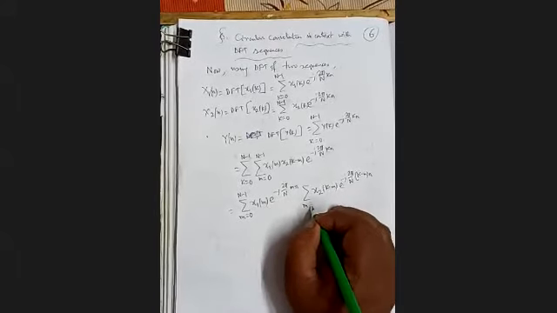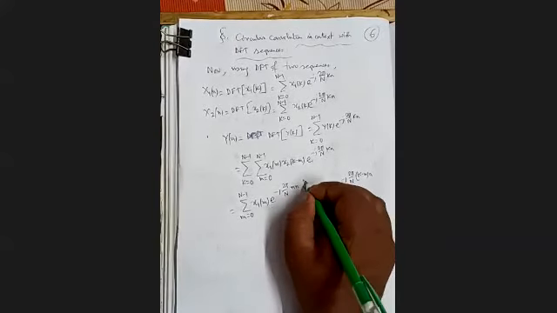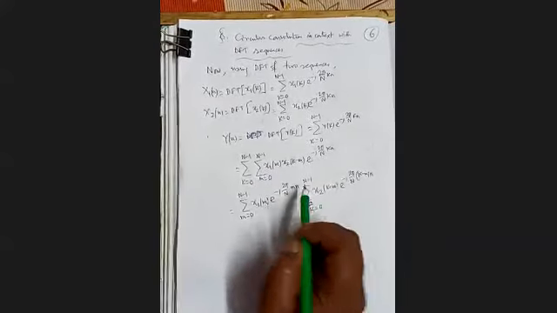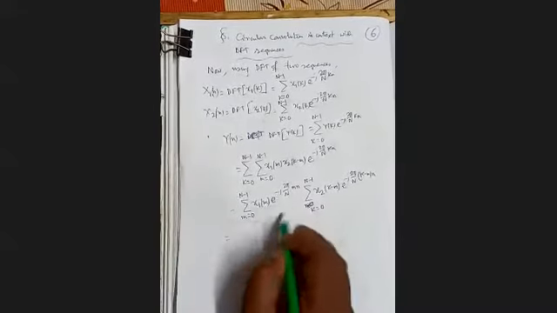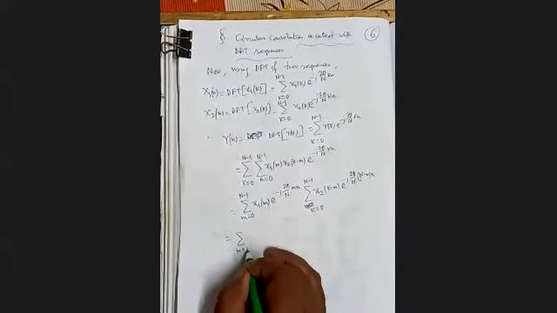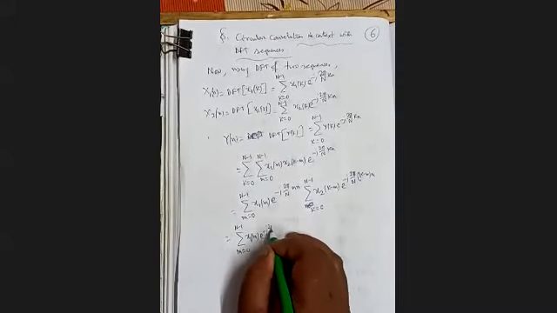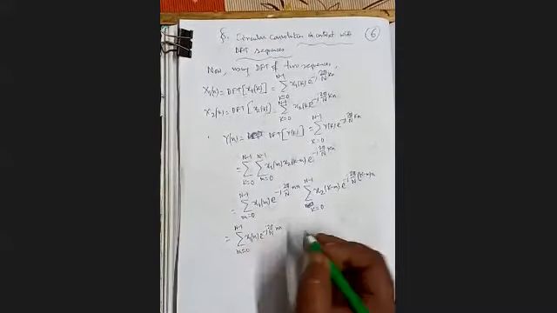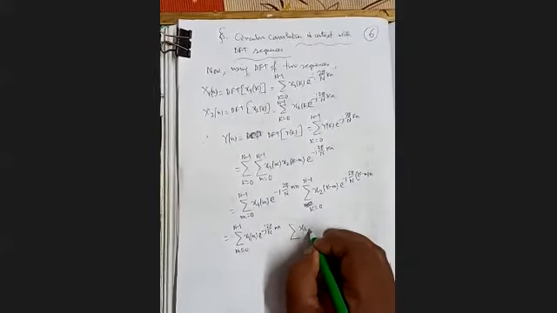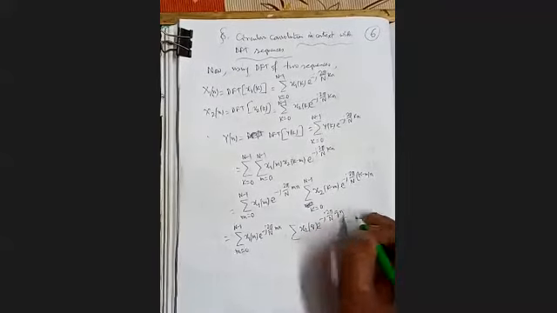And m is varying and k is varying from 0 to N minus 1. This particular term is coming here. Now this term we keep intact, the first term x1(m) e to the power minus j 2 pi by capital N mn. Next, here we put k minus m equal to some q, so x2(q) e to the power minus j 2 pi by N qn.